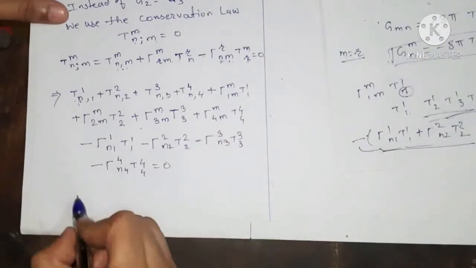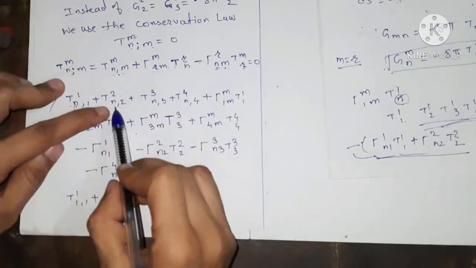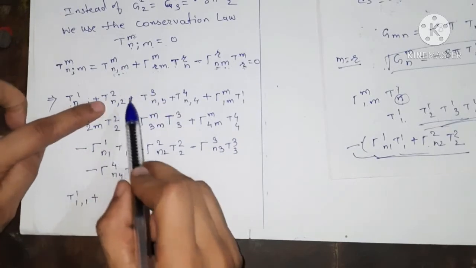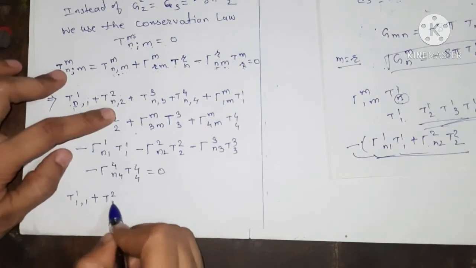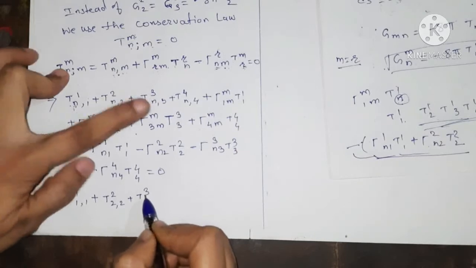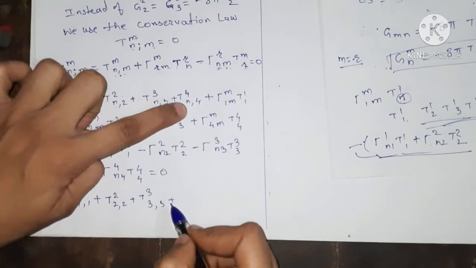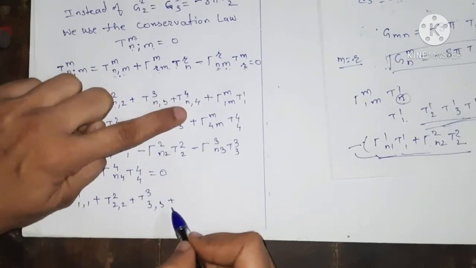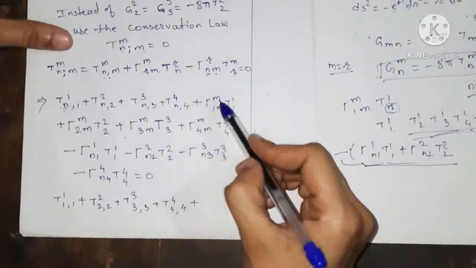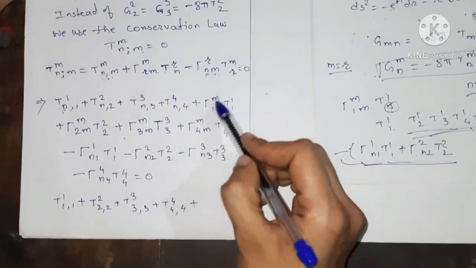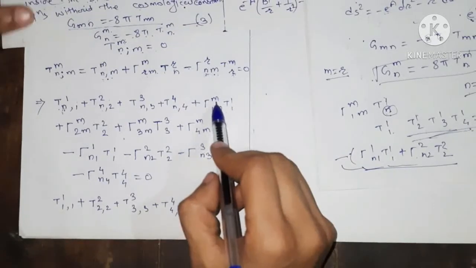So this is t11 comma 1 plus t22 comma 2, because again if we vary n, it is 1, 2, 3, 4, and therefore t2n can be chosen here as only 2. So t22 comma 2 plus t3, similarly here n can be taken as 3, so t33 comma 3, plus here we can take only n equals 4, so t44 comma 4, plus now as here we vary m. So it can be seen from the non-vanishing Christoffel symbols, and then we vary the m here.